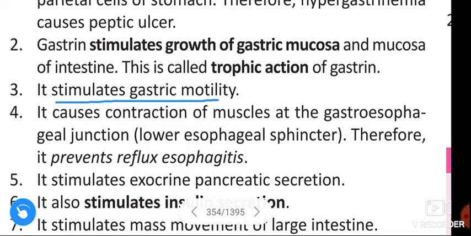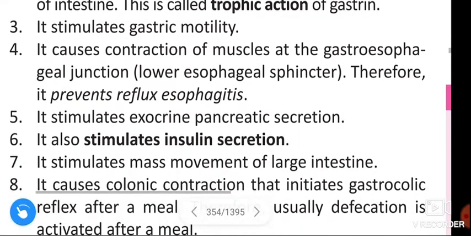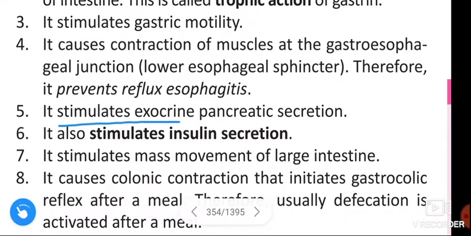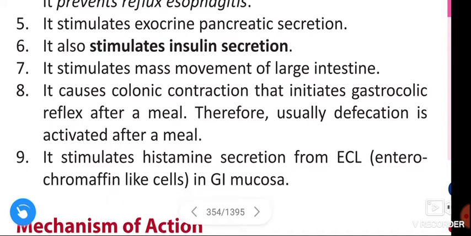It stimulates the gastric motility. It causes the contraction of muscles at the gastroesophageal junction, lower esophageal sphincter. Therefore, it prevents reflux esophagitis. It stimulates the exocrine pancreatic secretion. It also stimulates insulin secretion. It stimulates mass movement of the large intestine.